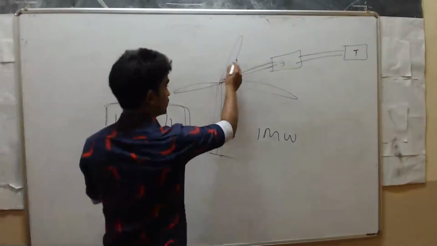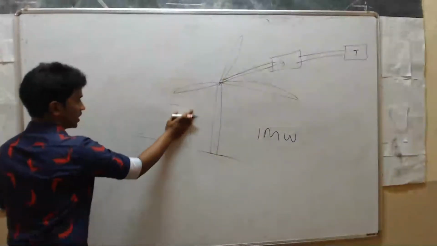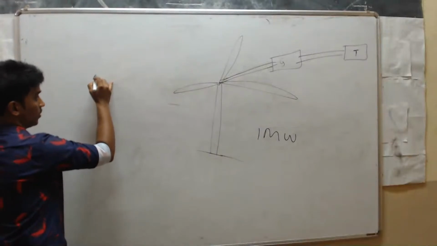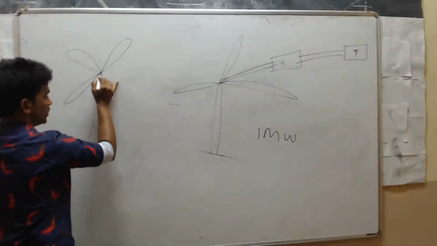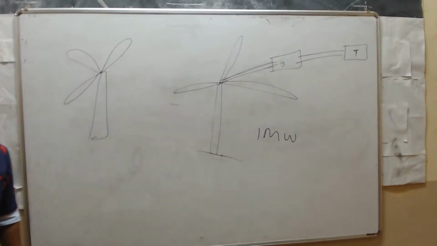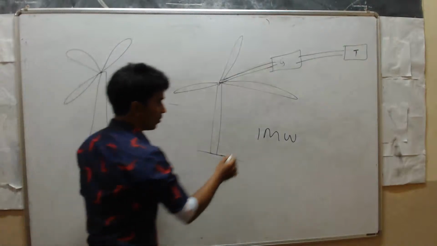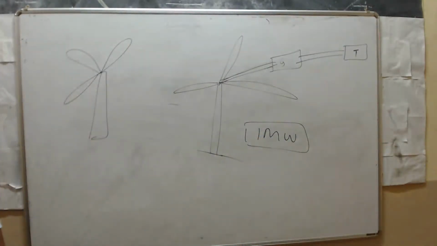Why? Because these blades are very large. So while constructing two wind farms, you have to give space. Otherwise, what will happen? Both will collide with each other. So that's why, to generate 1 megawatt, we need a minimum of 2 hectare of land. So this is the third disadvantage.